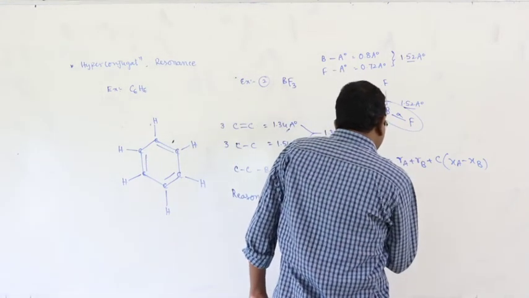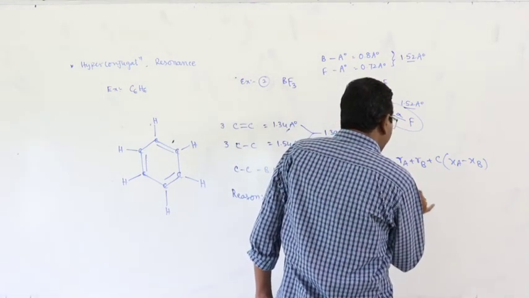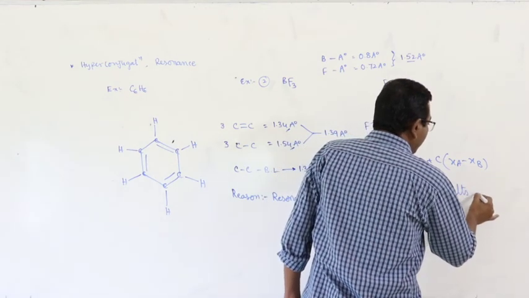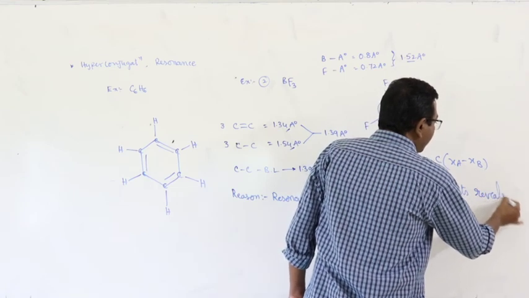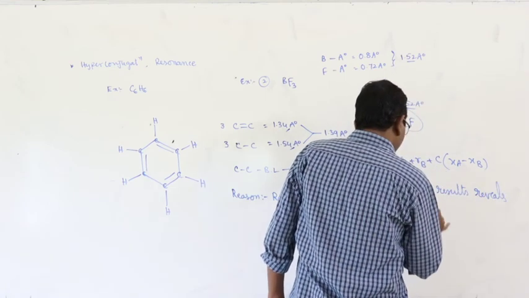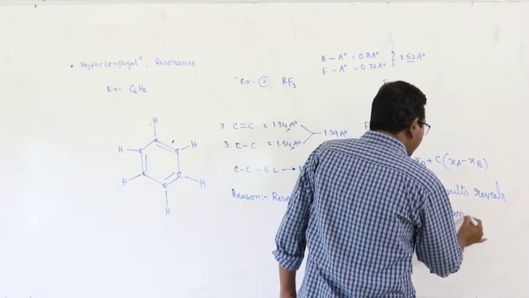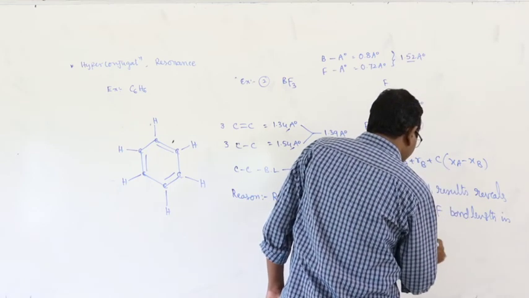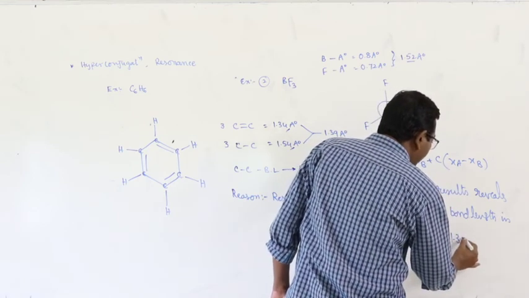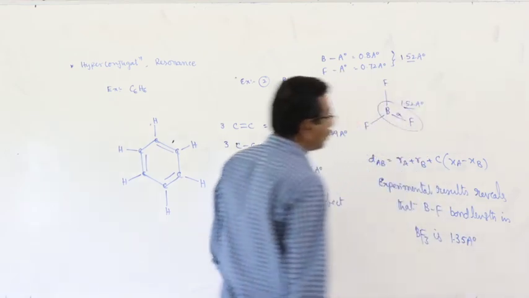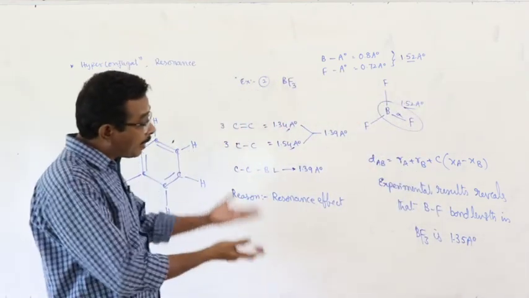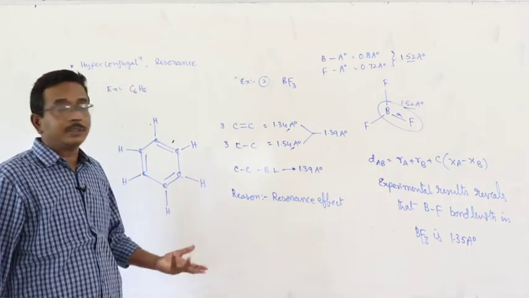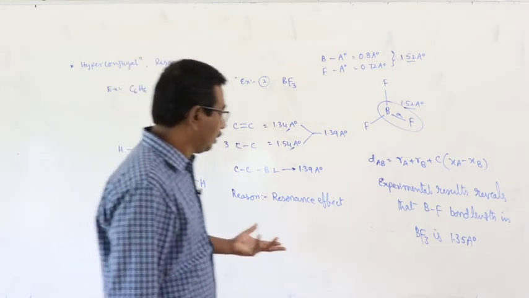But experimental results or verifications reveal that the B-F bond length in BF3 is 1.35 angstrom units. 1.52 minus 1.35, near about 0.25.